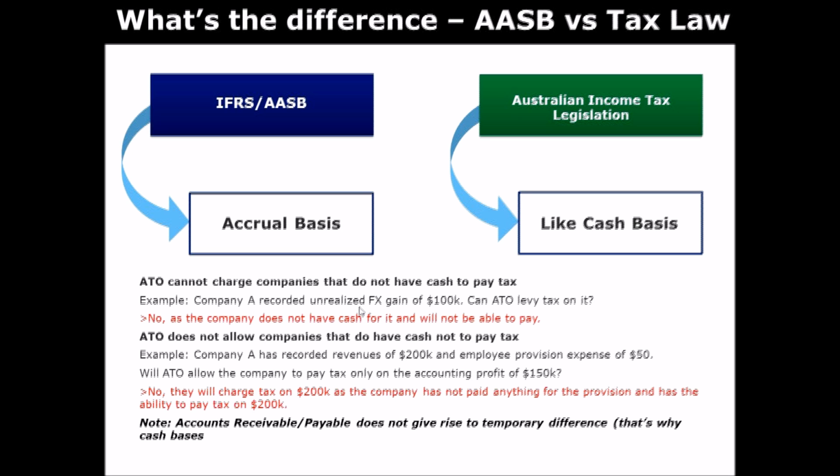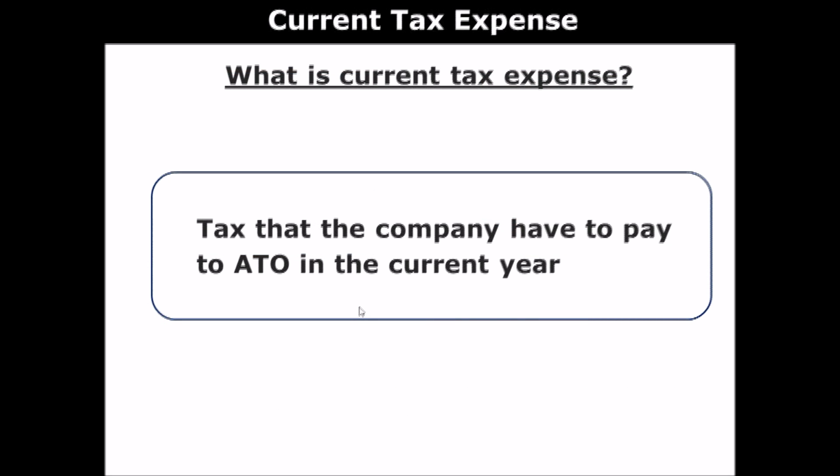However, when you look at it from a tax perspective, since there is no actual cash outgoing, it is not deducted. When I say deducted, it is not recorded as an expense in the tax return. So that's what I'm saying. Deduction is a word for expense and income is a word for revenue, by the way. In tax they use slightly different terminology, but they mean pretty much the same thing.